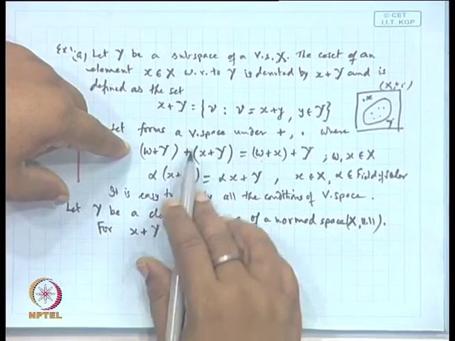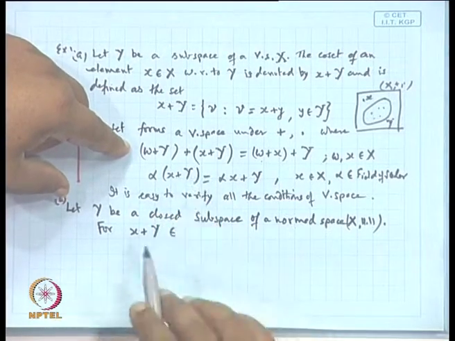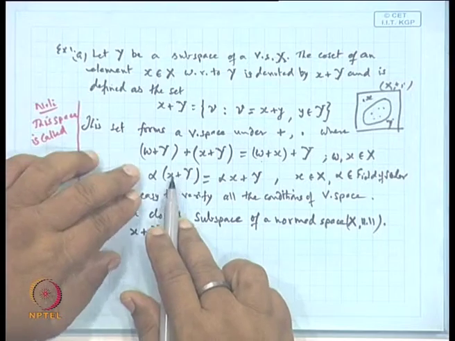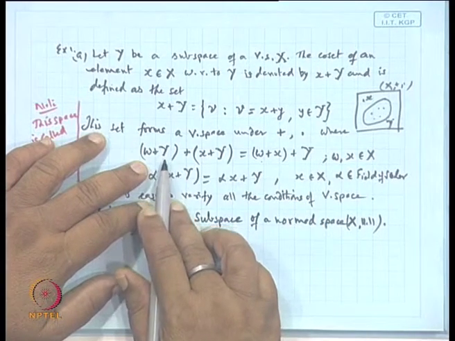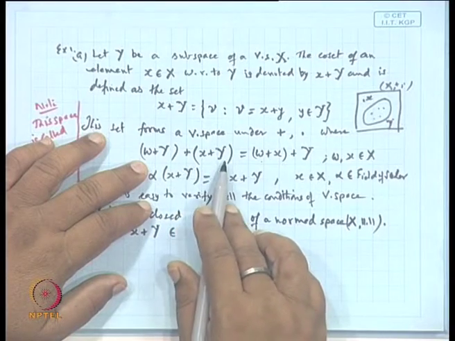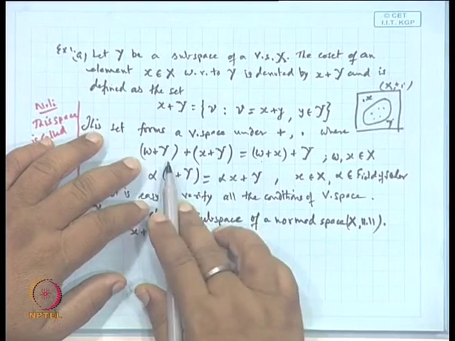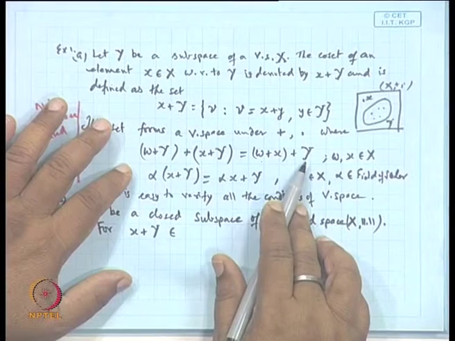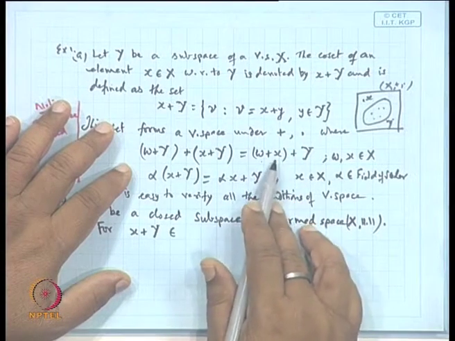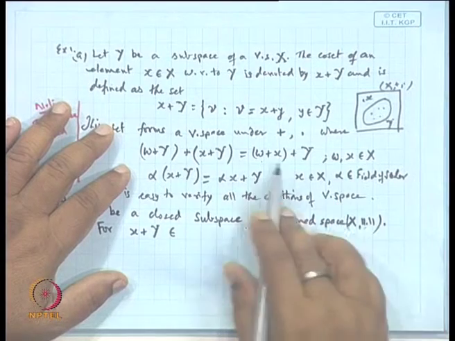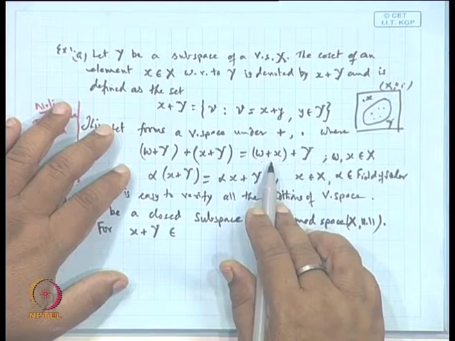Now, this not only forms a set, it is also a vector space. So we define suitably the operations addition and scalar multiplication like this. If you take the two points w plus Y and x plus Y, then the addition is defined as w plus x plus Y. This will be an element of capital X, because capital X is a vector space and it is closed with respect to addition and scalar multiplication.